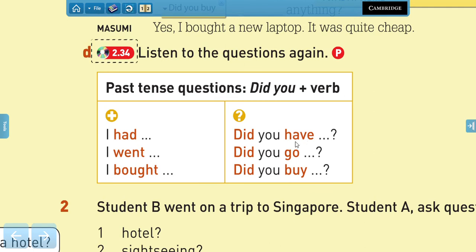Yes? We're not going to use past 2 times. But the auxiliary gives us the help we need to create a question. So no necessity to change this verb. Very simple. The same as present simple.